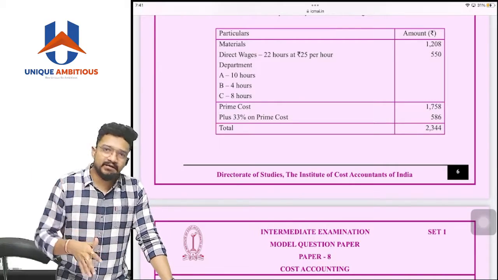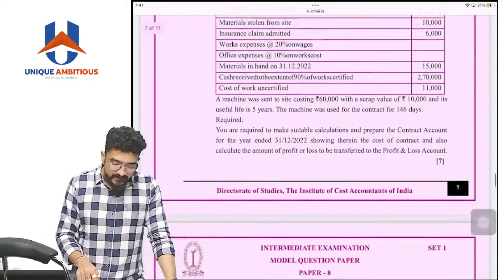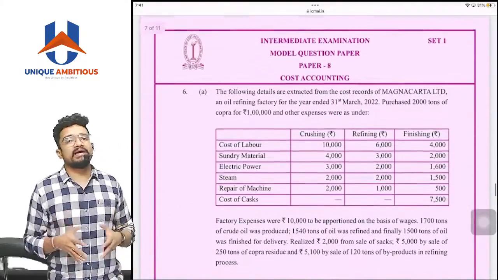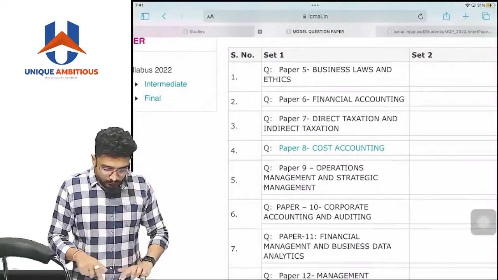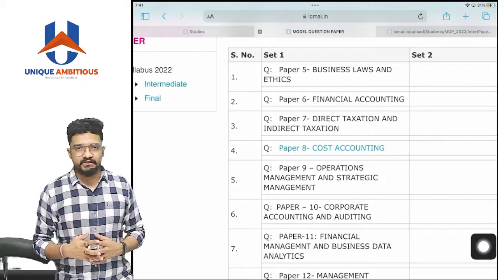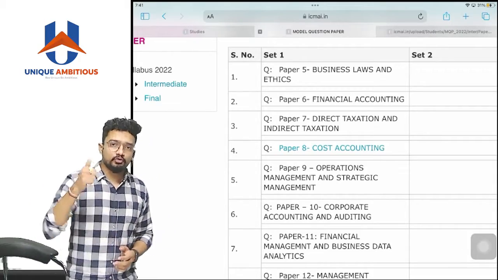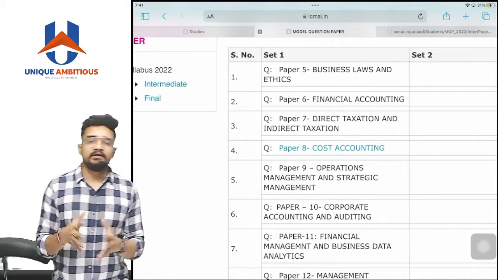So this is the best way to revise, and you will be able to write properly, and we can help you in this preparation. I'll request you to please complete set 1 and set 2 properly and revise properly, to boost your confidence and to get the best revision and marathon classes. We are here to help you out.